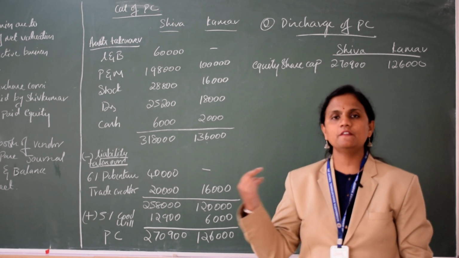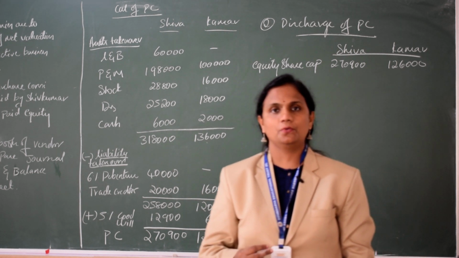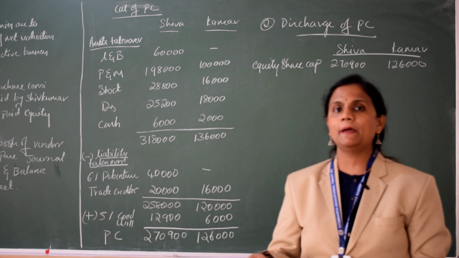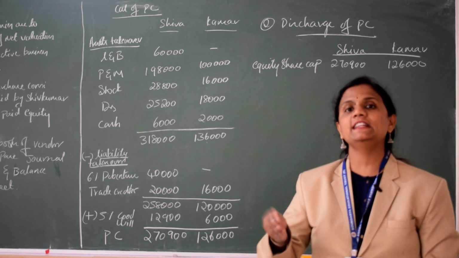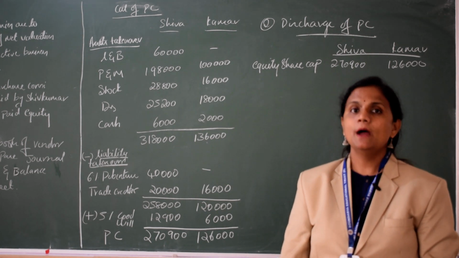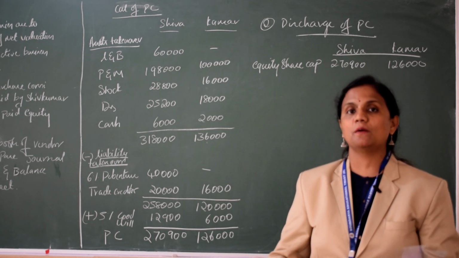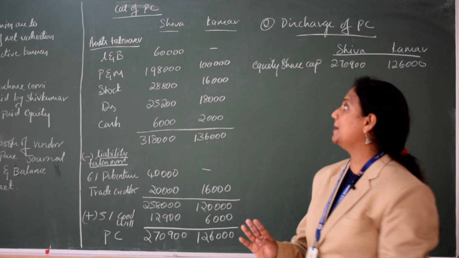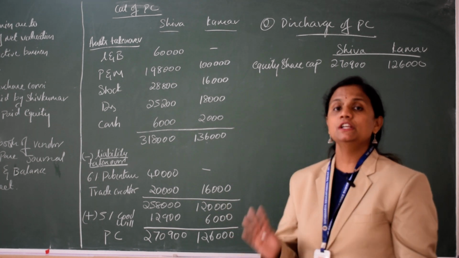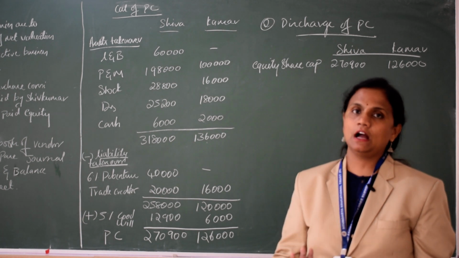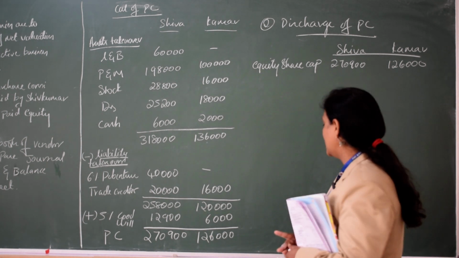So now we will prepare the ledger accounts here. The accounts we prepare are the realization account and the purchasing company account, and we will see later which other accounts are to be prepared. But here, as it is an amalgamation, instead of preparing Shiva once and then Kumar, I will merge and prepare Shiva and Kumar in one account. So let's see how to prepare it.